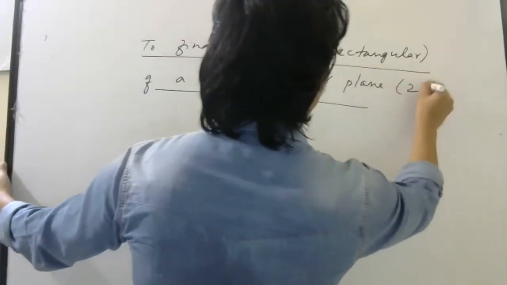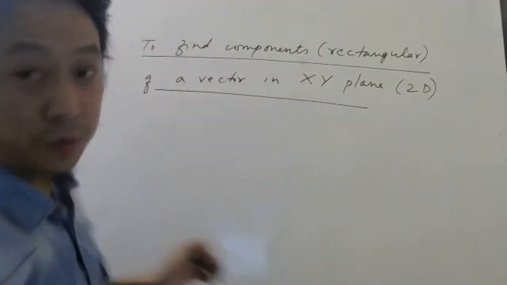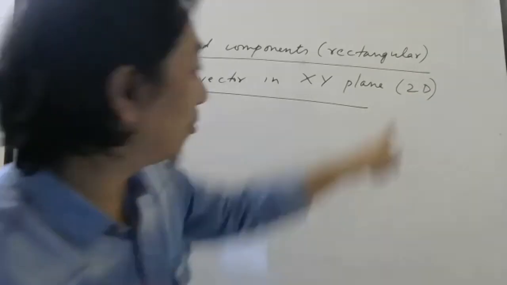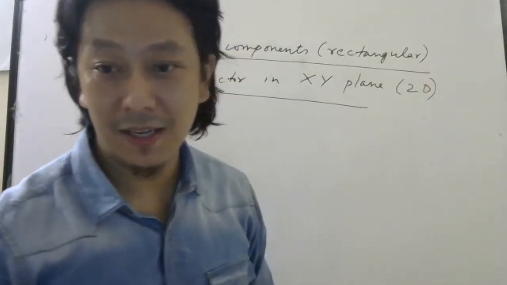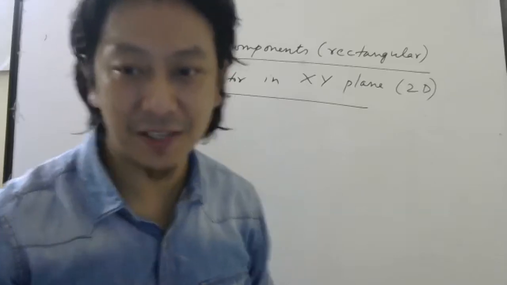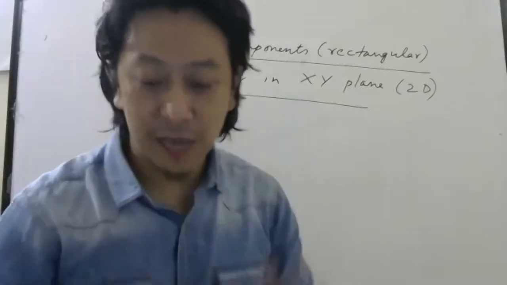So xy plane means also 2D. When I write 2D, do you know what D means? D means dimension. So I'm going to work with 2 dimensions for the start.